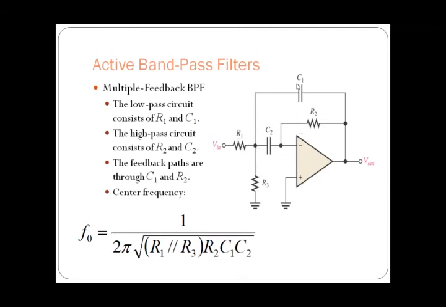R1 and C1 are going to act as a low pass filter, and R2 and C2 are going to act as a high pass filter. When a low pass filter response is given to a high pass filter response, it is going to act as a band pass filter. The center frequency F0 is equal to 1 by 2 pi root of R1 in parallel with R3, into R2 into C1 into C2.